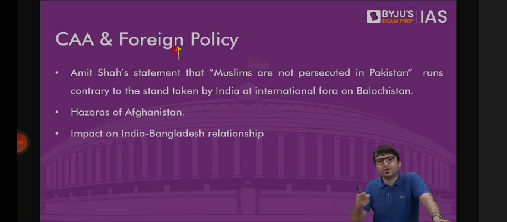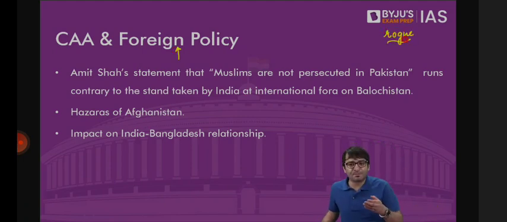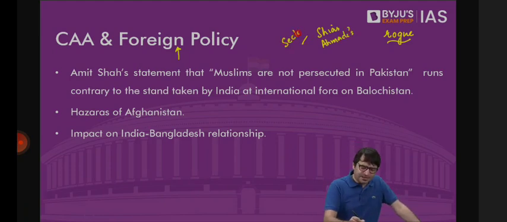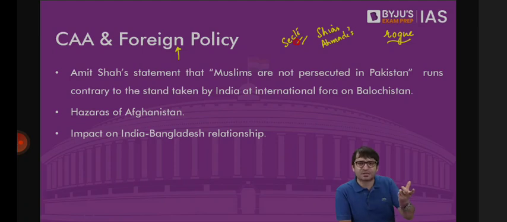But this runs counter to our arguments before the United Nations, before G20, before other international forums, that Pakistan is a rogue state. We always claim that Pakistan is not even sparing its own people. Pakistan is killing Muslims in Balochistan. Pakistan is killing the Shias. Pakistan is killing the Ahmadis. These are different sects of Islam, Shias, Ahmadis, and others. And in Pakistan, these sects have been continuously targeted. So we go to the international forums, at the United Nations, in our dealings with the United States and other countries, we say Pakistan is a rogue state. It is not only attacking us through terrorism, it is not only infiltrating our borders and sending terrorists to Jammu and Kashmir, it is also attacking its own citizens in Balochistan, the Ahmadis, the Shias.